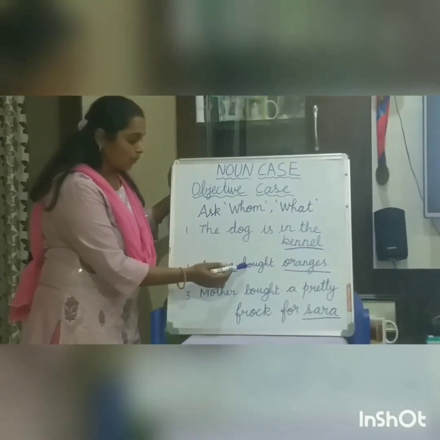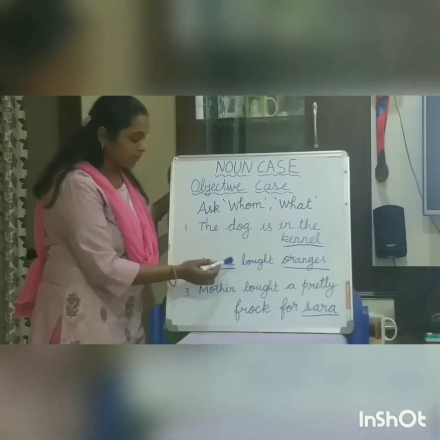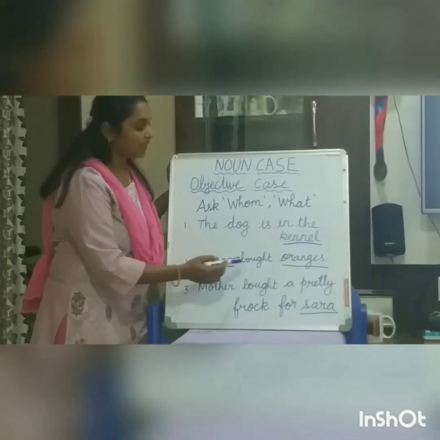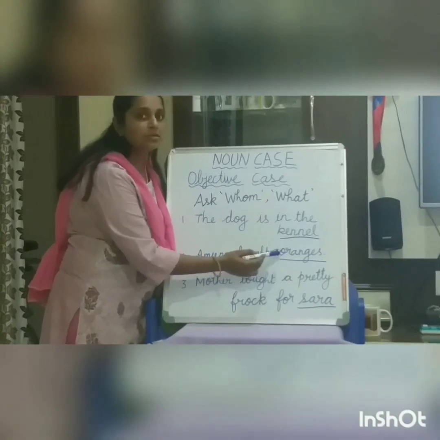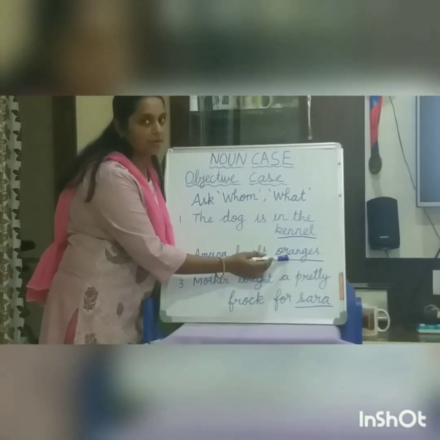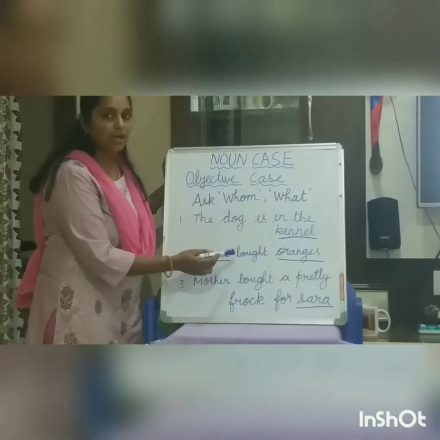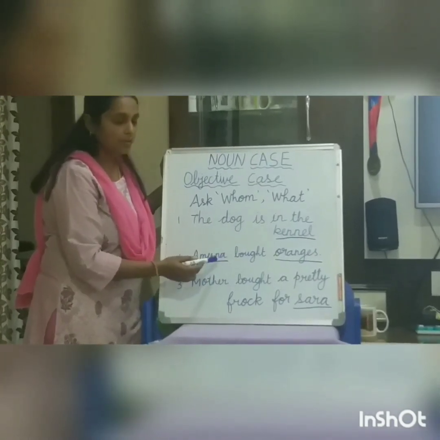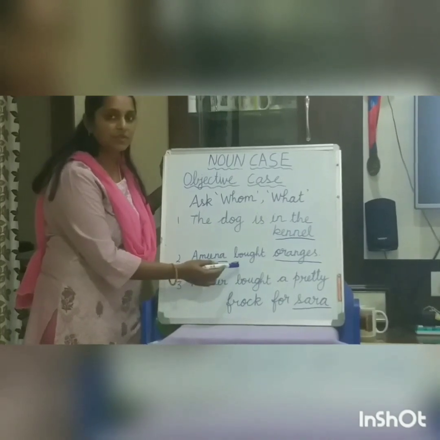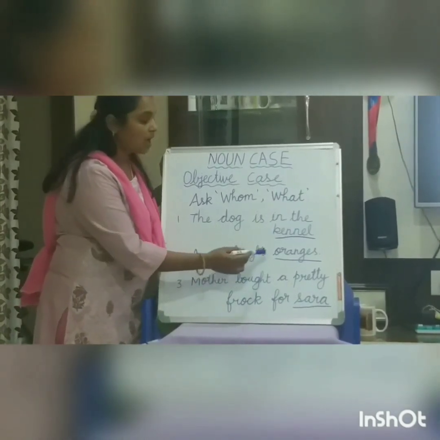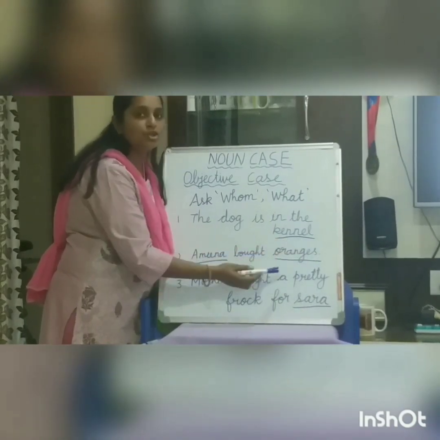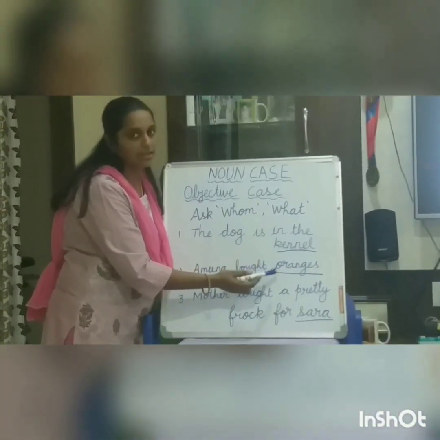Subject comes always before the verb and object comes always after the verb. So easily you can identify, when it is before the verb, it is acting as a subjective case, and when it is after the verb, it takes the position of objective case.